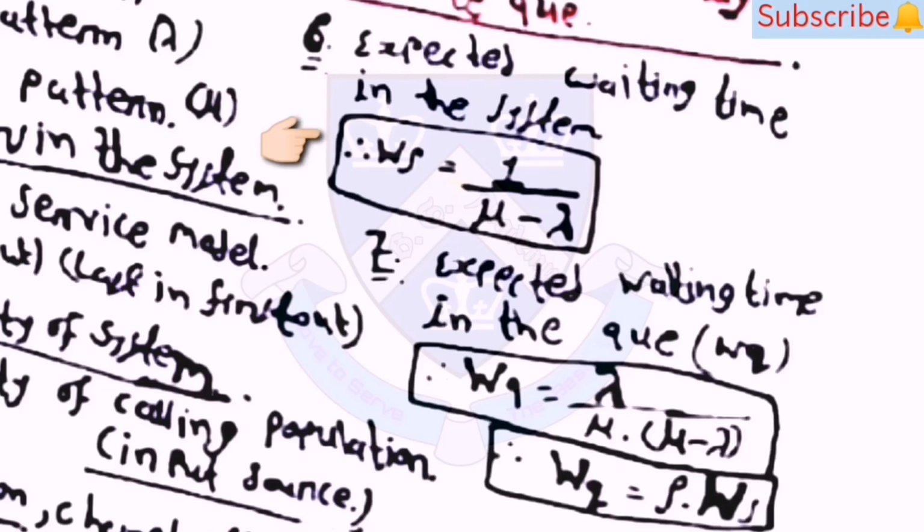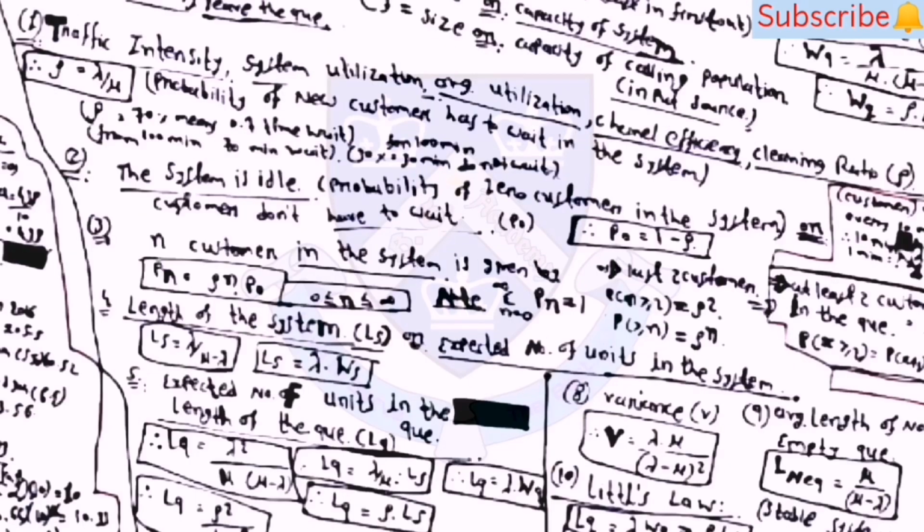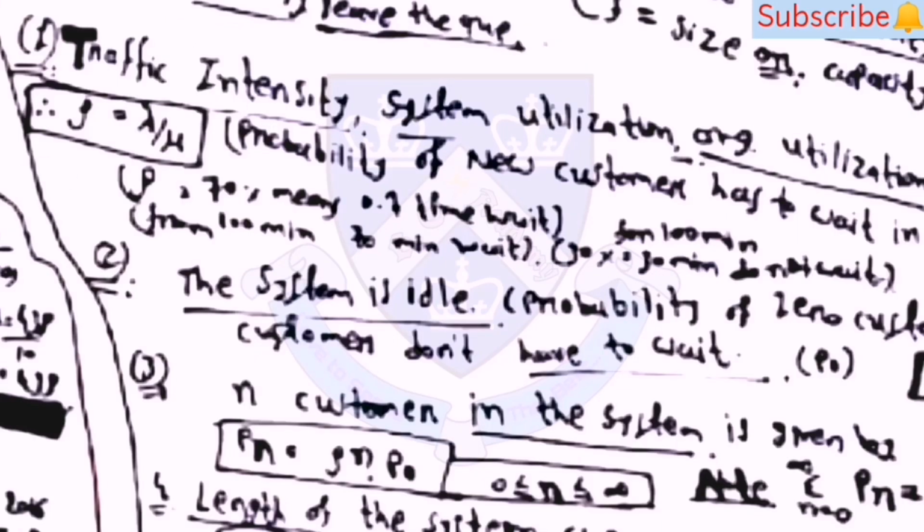Then the expected waiting time in the system, Ws, is equal to 1 upon mu minus lambda. Then the expected waiting time in the queue, Wq, is equal to lambda by mu into (mu minus lambda), and Wq is equal to rho into Ws. Then there is one other point. Traffic intensity, or you can say system utilization or average utilization or channel efficiency or the clearing ratio, will all be the same as rho, and rho is equal to lambda by mu. So if rho is equal to 70%, it means 70% of the time is waiting time.